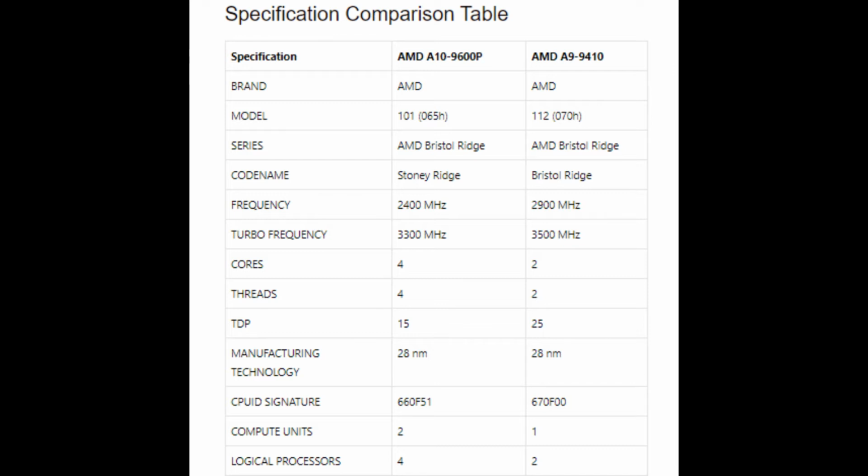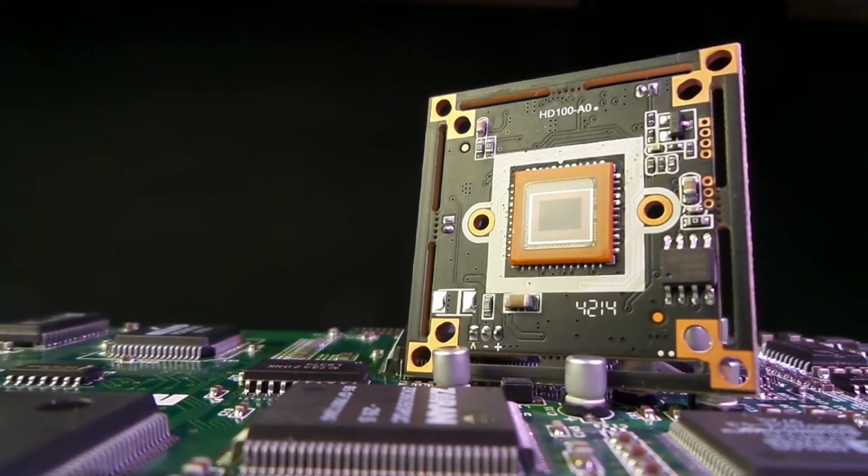Turbo frequency: 3300 MHz, 3500 MHz. Cores: 4, 2. Threads: 4, 2. TDP: 15, 25. Manufacturing technology: 28nm, 28nm. CPUID signature: 660F51, 670F00.